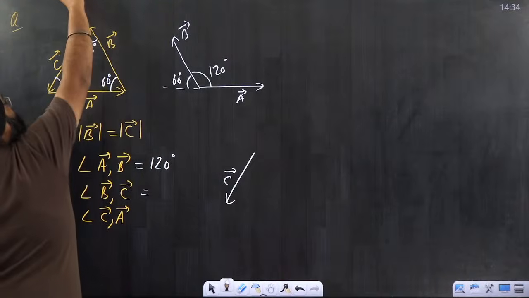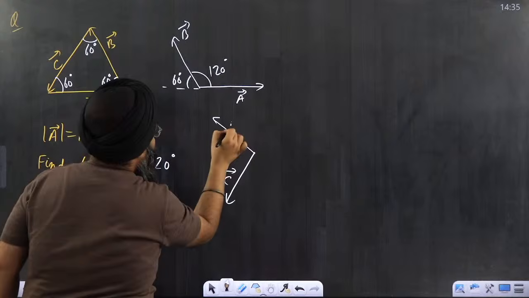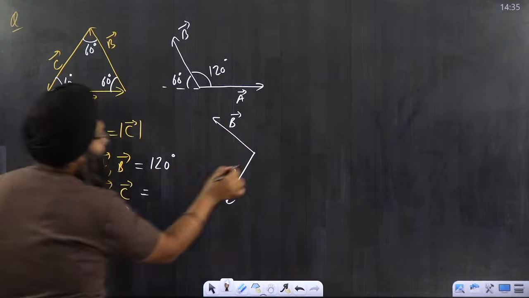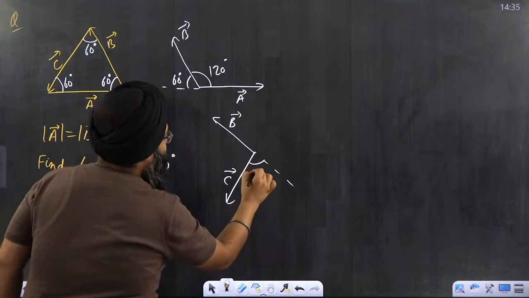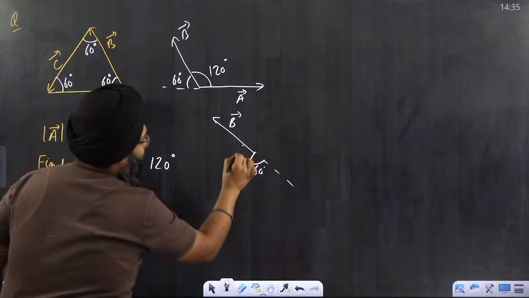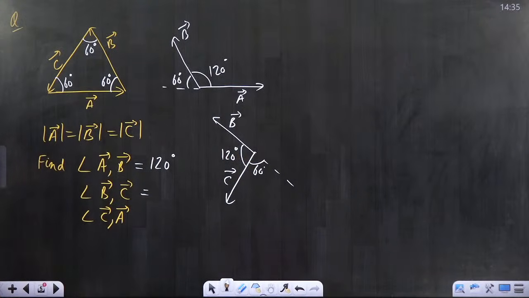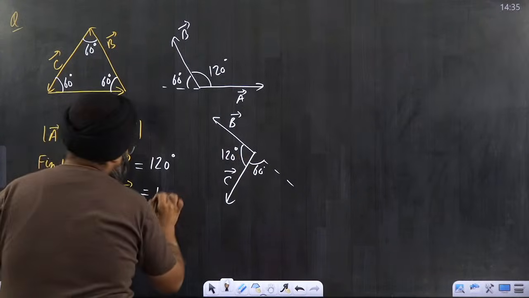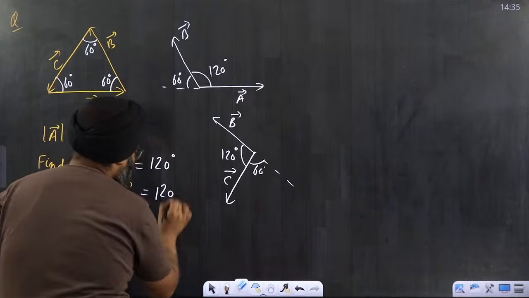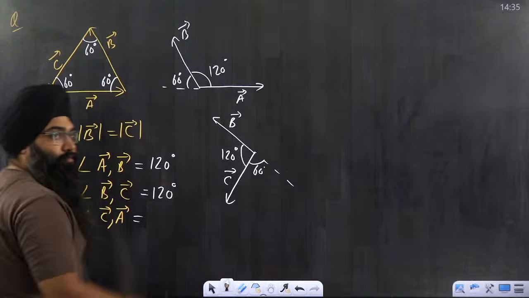B vector I will shift it upwards so that tail to tail is joined. This is my B vector. And this angle was given to you as 60 degree. If you see properly, this angle was given to you as 60 degree. So this angle will be how much? This angle will be 120 degree. So that means the angle between B and C will also be equal to 120 degree.